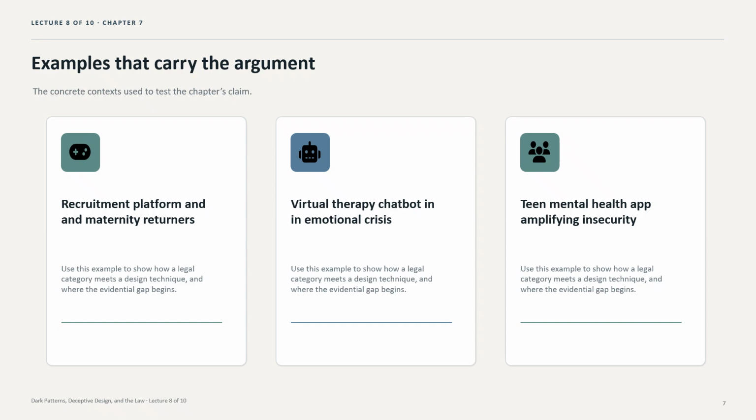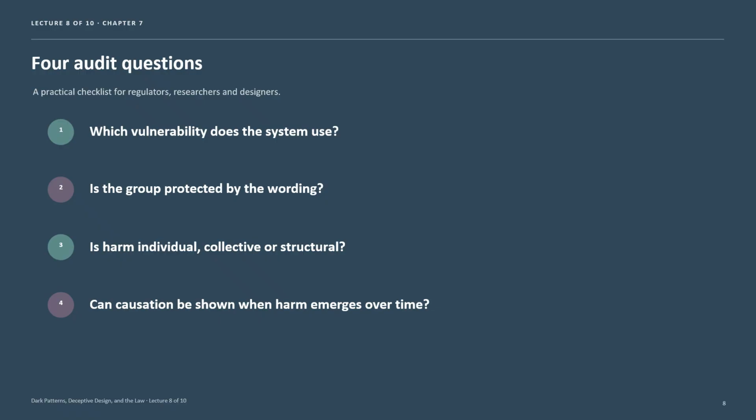or business practice. This leaves us with 4 audit questions, a practical checklist for regulators, researchers, and designers to think about when dealing with vulnerability with systems. Which vulnerability does the system use? Is the group protected by the wording? Is the harm individual, collective, or structural? And can causation be shown when harm emerges over time?